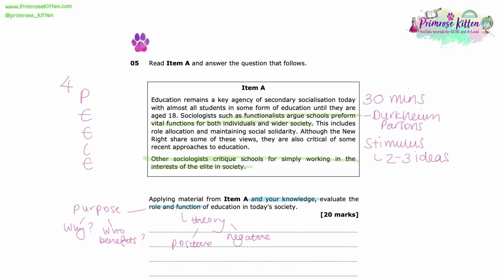You've also got reference to the New Right perspective there and the fact that they are critical of some very recent approaches to education, because we know their ideas are all about promoting competition and marketisation based on what they argue are meritocratic principles. And then in that last sentence, we do have a hint that other sociological perspectives disagree with these functionalist and New Right perspectives about education in society as this vital agent of secondary socialisation.